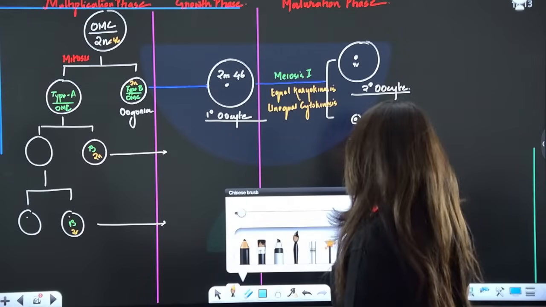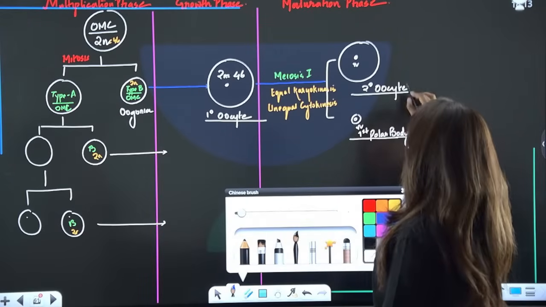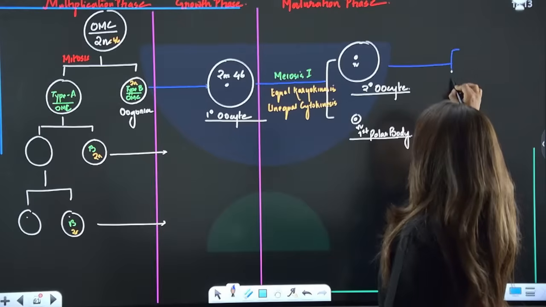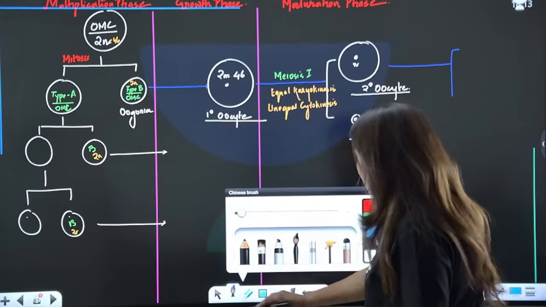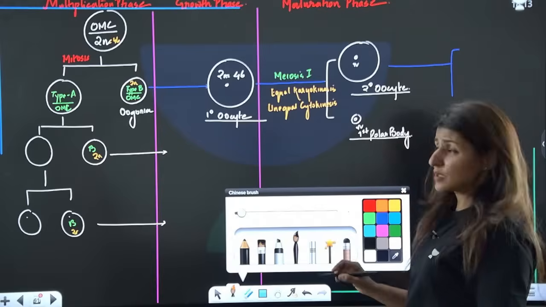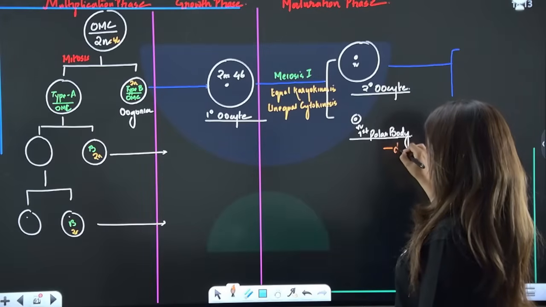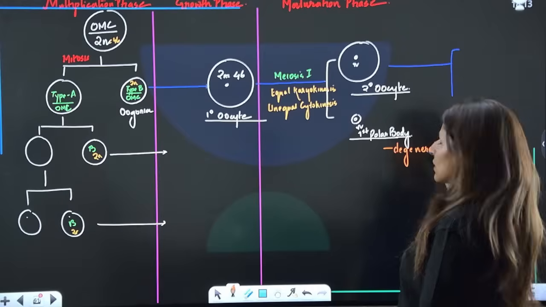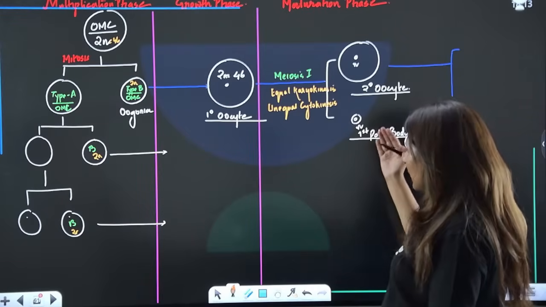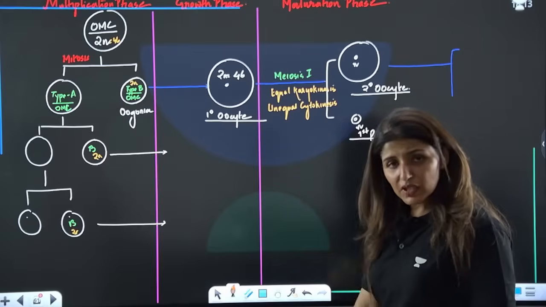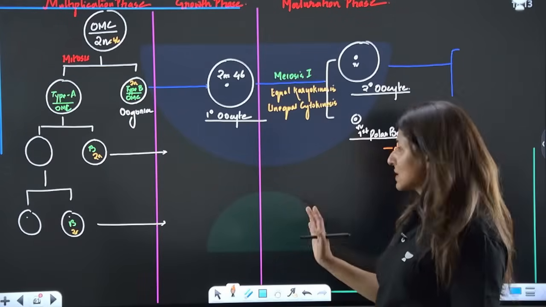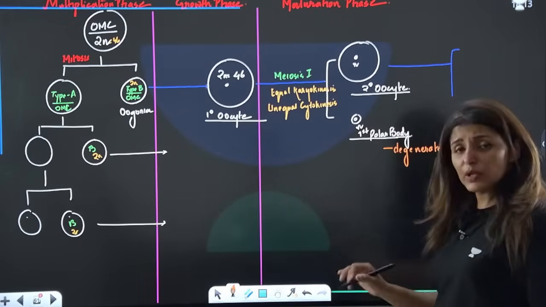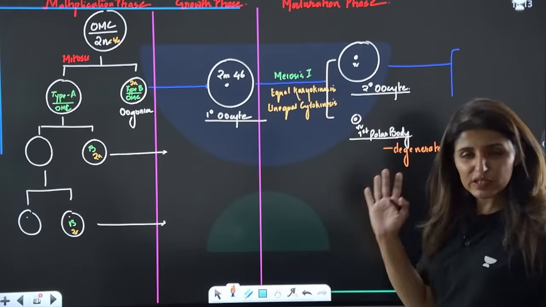Now guys, time for meiosis 2. Now this polar body, because it has very less cytoplasm, will undergo degeneration. Sooner or later, it is going to degenerate. It might undergo meiosis 2 and then degenerate, like it is the case with humans, but NCERT doesn't mention. NCERT simply says that it degenerates.